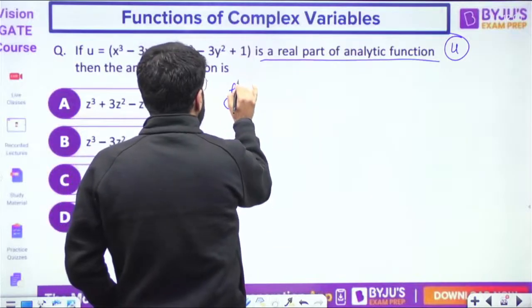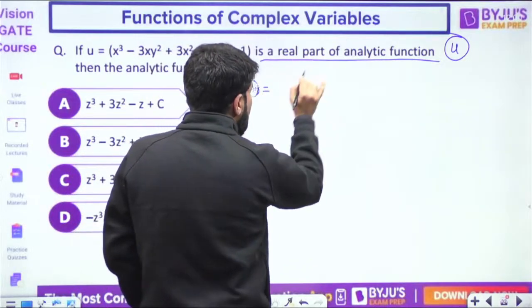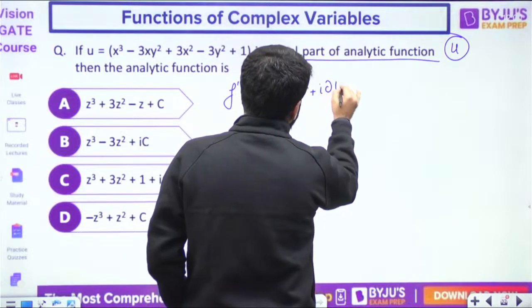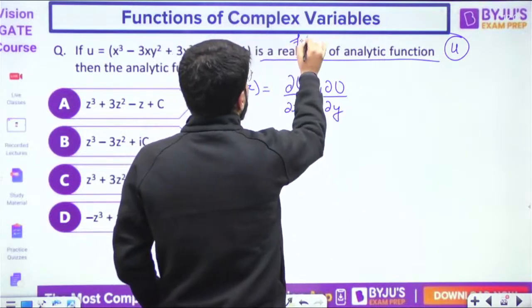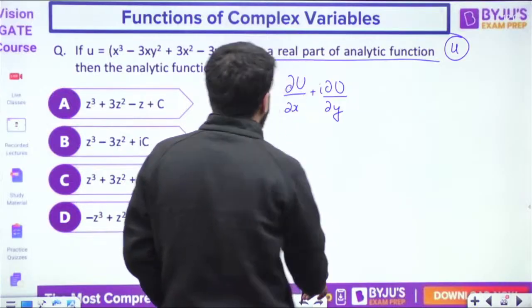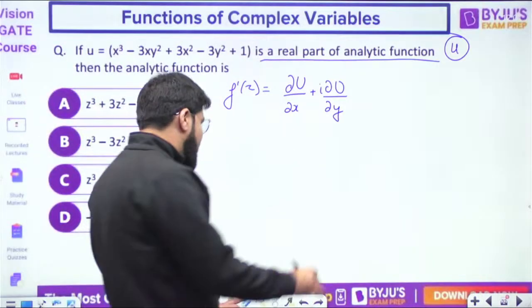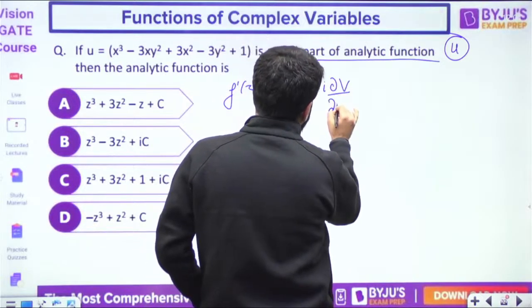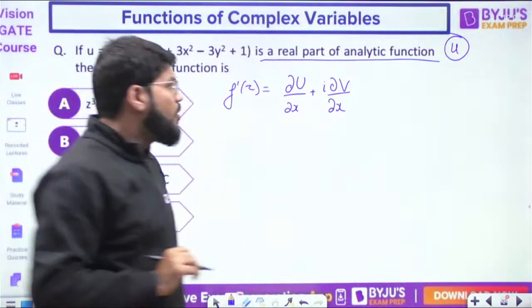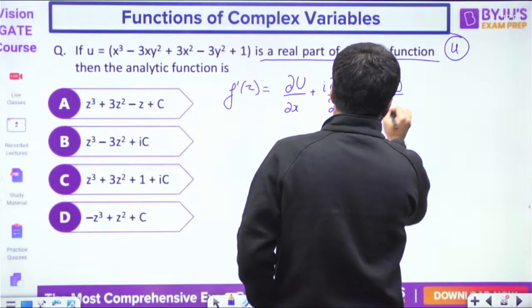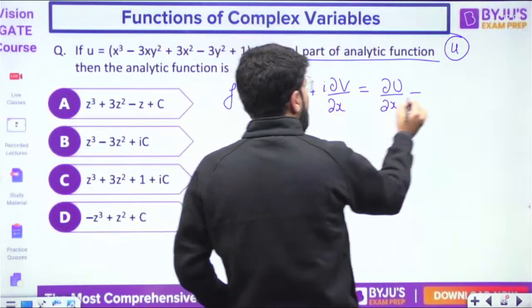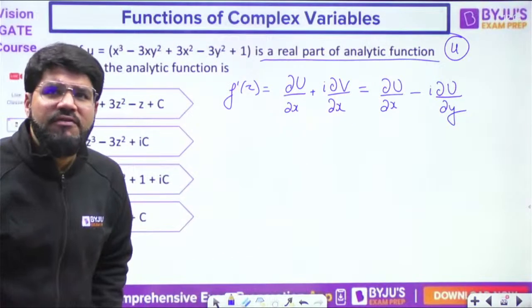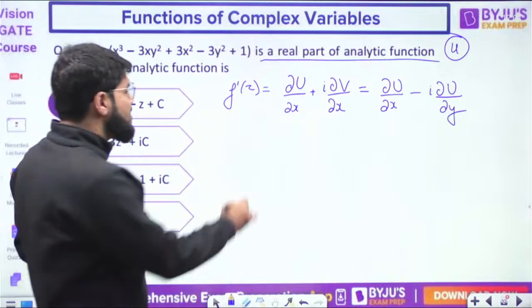So quickly guys, what is f dash z? As we have discussed, del u by del x plus I del u by del y. Because the analytic function is u plus iv, so I am taking the derivative with x: del u by del x plus I del v by del x. First u plus iv ko differentiate kiya with x. Now I will apply the CR equation. So del u by del x minus del v by del x is minus del u by del y. Now I have applied the CR equation. Now I can substitute both.